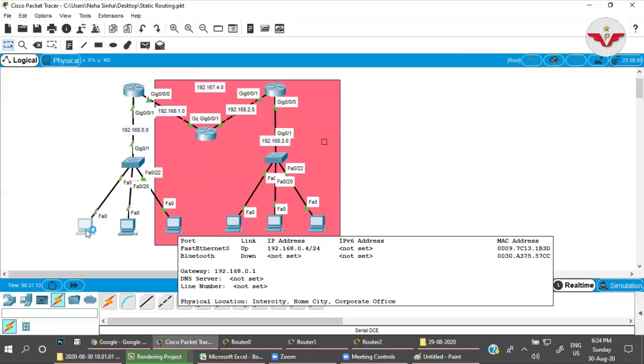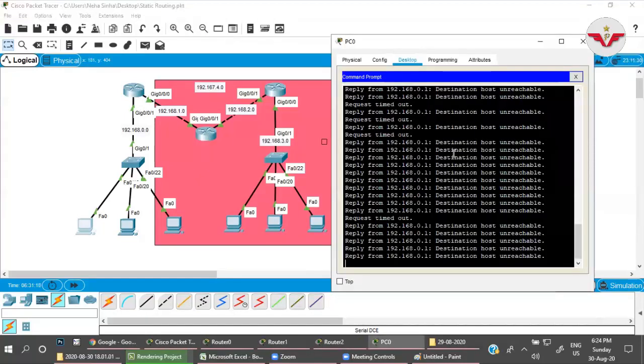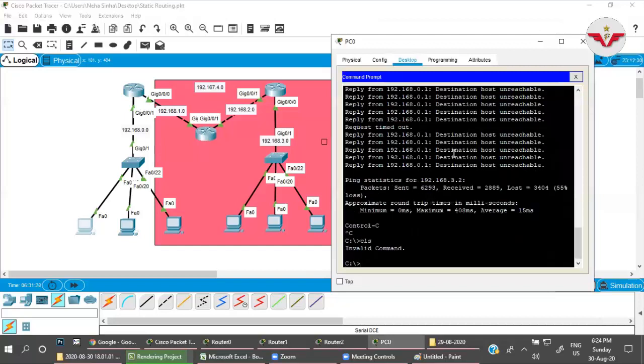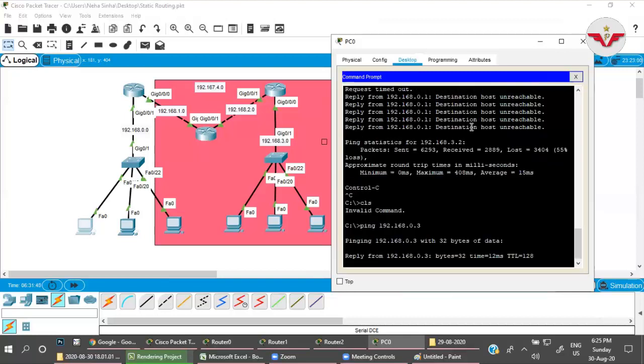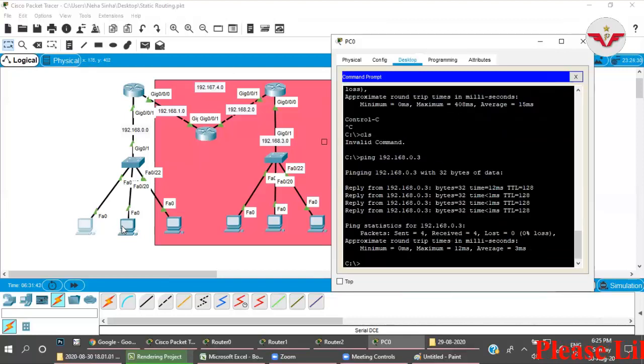So if I want to check the connectivity from one PC to another PC without running any routing protocol, it should work. 192.168.0.3, yeah, it's working. So the packet is successfully reaching this PC.